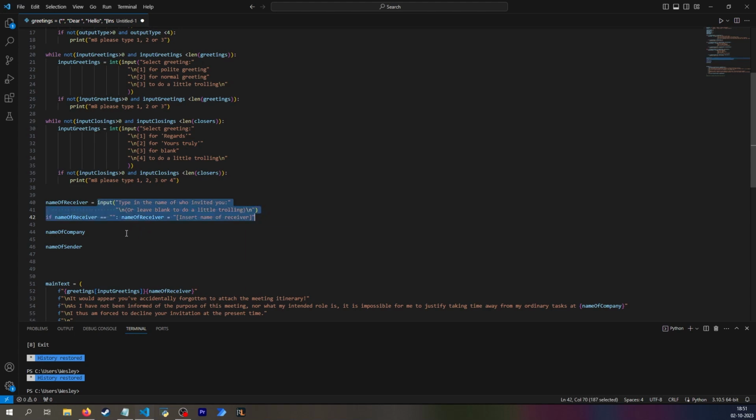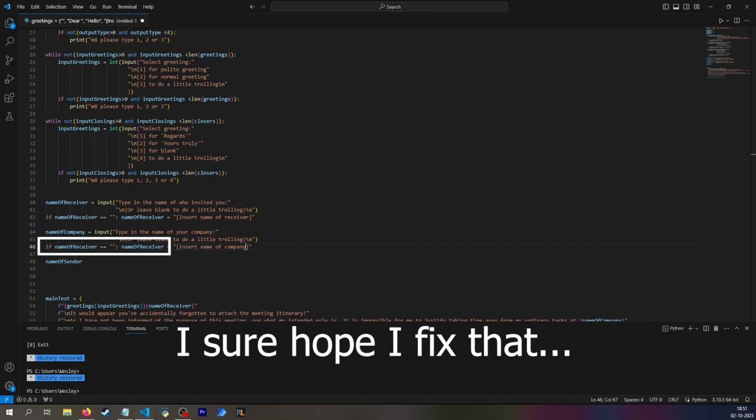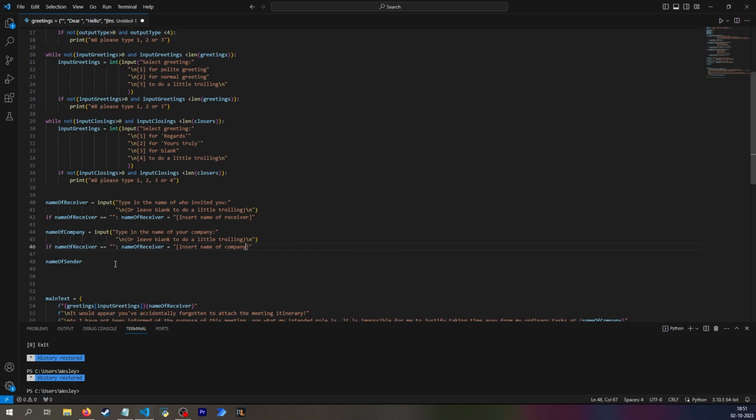And it's the same logic for the name of company, but instead of the name of who invited you, it should be the name of your company. And again, the name of company. But for the name of the sender, that would be you. Here I do want a condition where if you type in, say 1, then it will get your login name. So in my case, that would be Wesley. But for your work computer, it might be your full name.